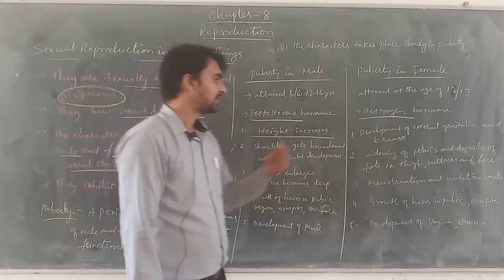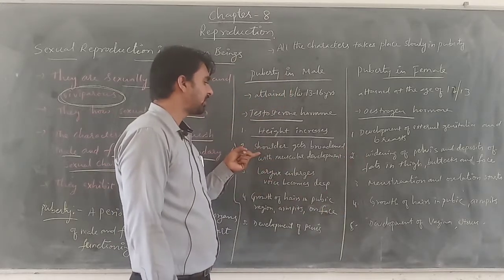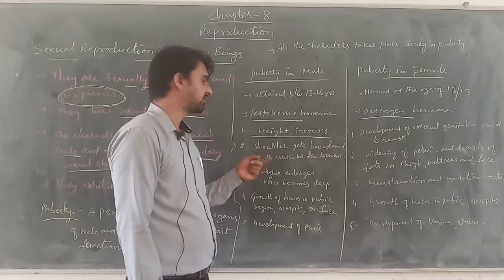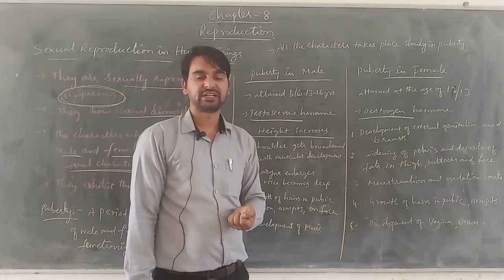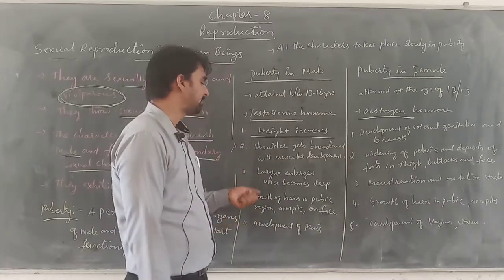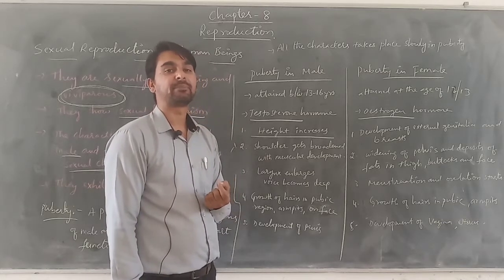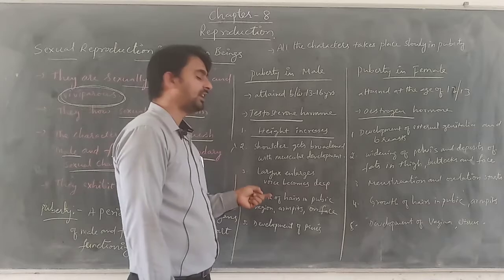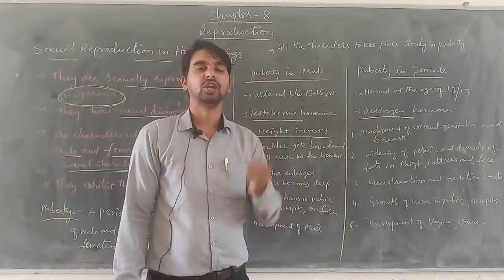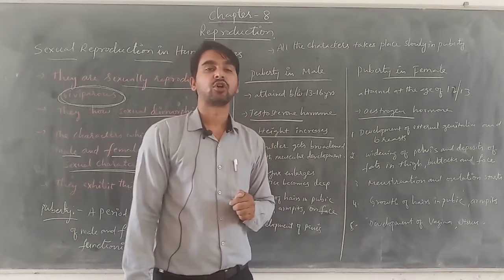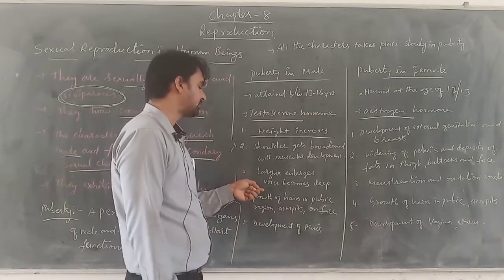Got it? So second, here in the males, there is a broadening of shoulders. That means the shoulders get broadened and there is an increase in the muscles. That means muscular development is noticed in the males. At the same time, the larynx enlarges. There is an increase in the size of the larynx. That means development of Adam's apple, and the voice becomes deep. That means the pitch of the voice will be lowered because of the thickness of the cords of the larynx. So the cords of the larynx get thickened, because of which the voice becomes deep.